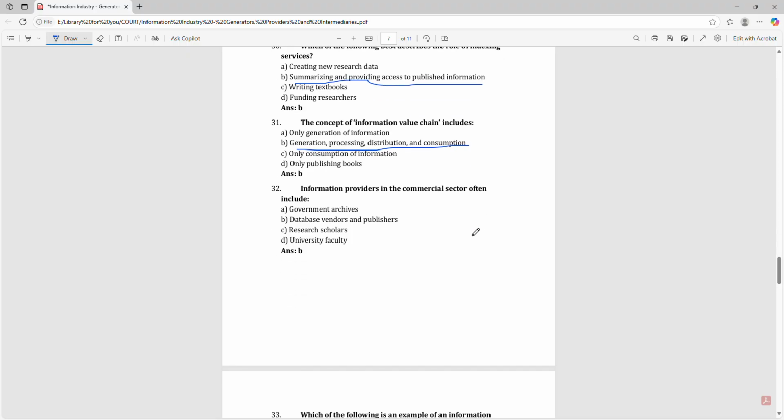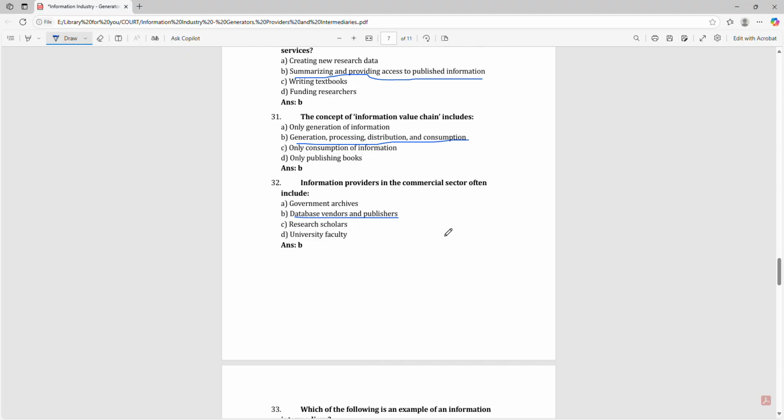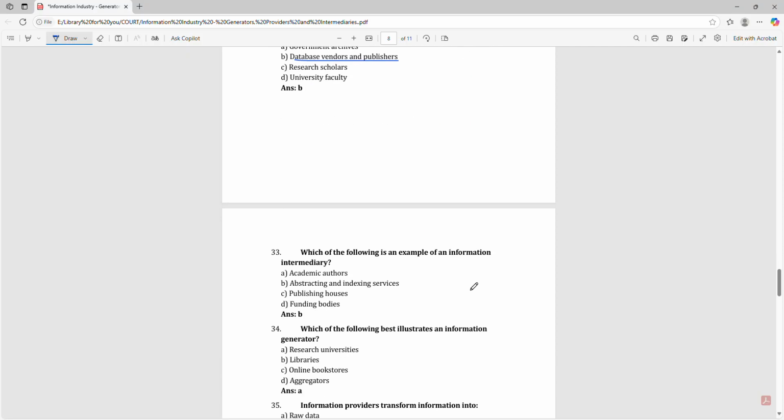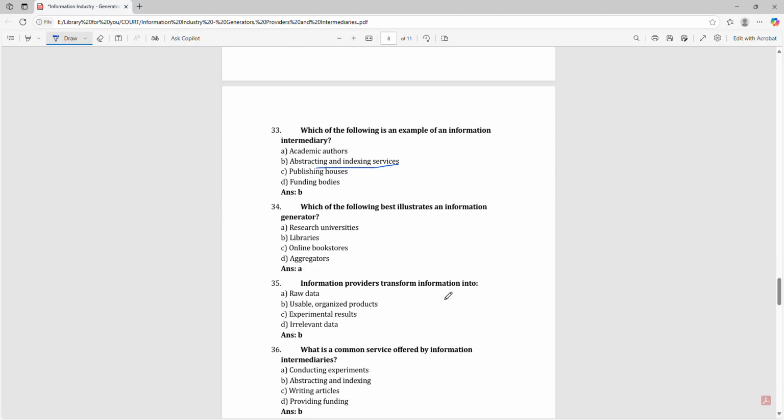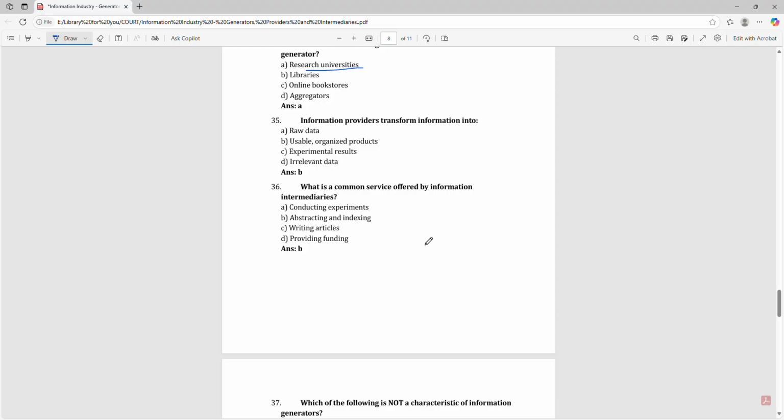Information providers in the commercial sector often include database vendors and publishers. Which of the following is an example of an information intermediary? That is abstracting and indexing services. Which of the following best illustrates an information generator? Research university. Information providers transform information into usable organized products.